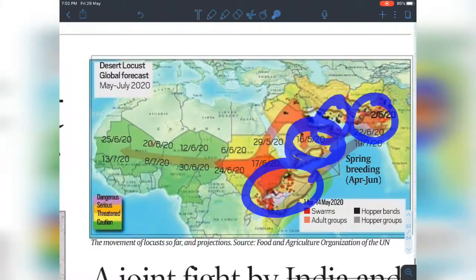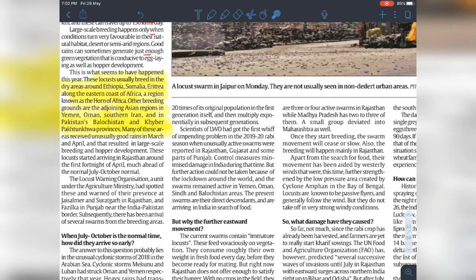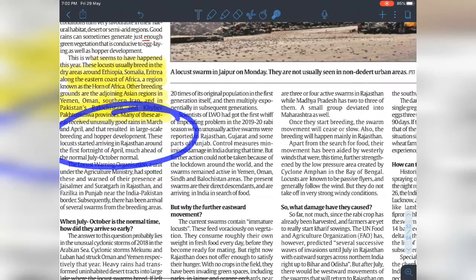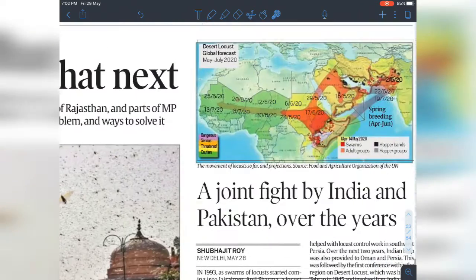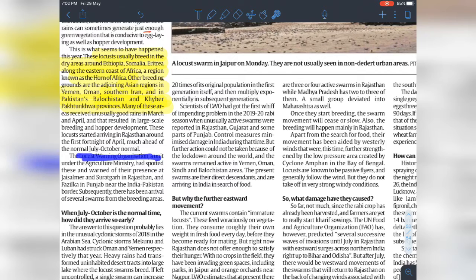That area is where breeding usually happens. So, the Horn of Africa, sorry, I meant Horn of Africa, includes Ethiopia, Eritrea and all. Then we have Iran, Oman, Yemen, etc. And here we have India and Pakistan. The Locust Warning Organization, a unit under the Agriculture Ministry, has spotted this and warned of their presence. It has been warning India and Pakistan. Subsequently, there have been several swarm arrivals from the breeding areas.